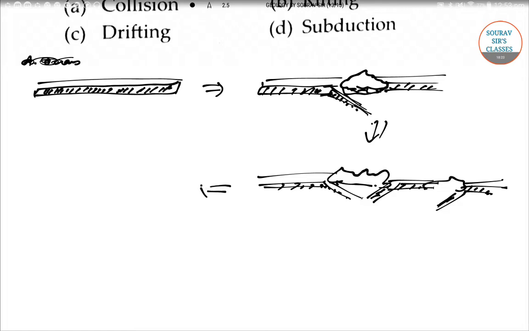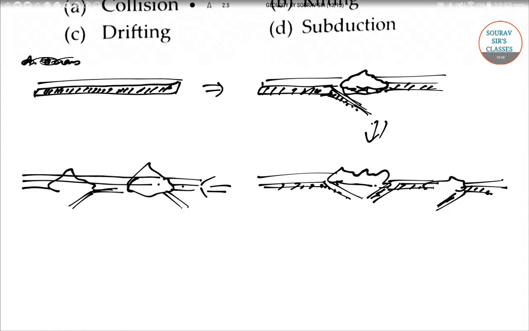Then it will be like this. Again, a big mass falling here, and another mass will be here. So this is the arc microcontinental collision that expands protocontinents into microcontinents.